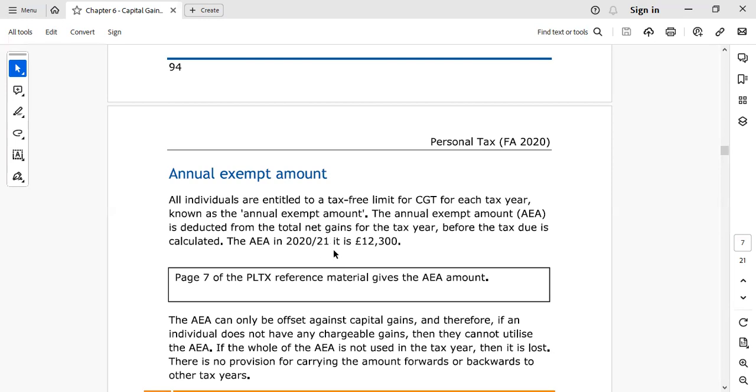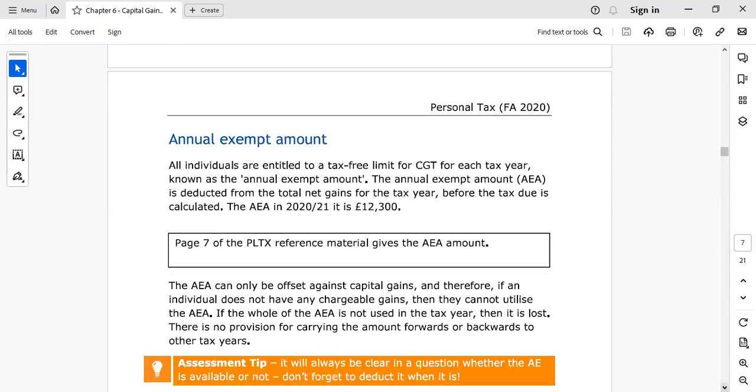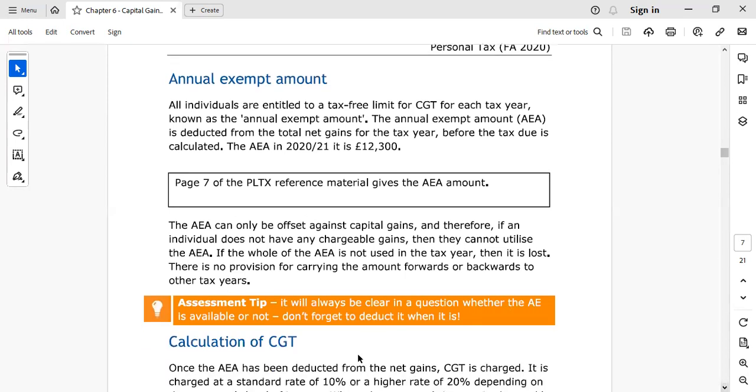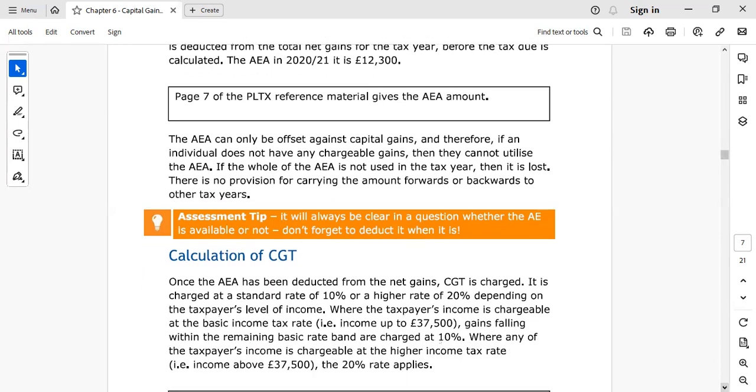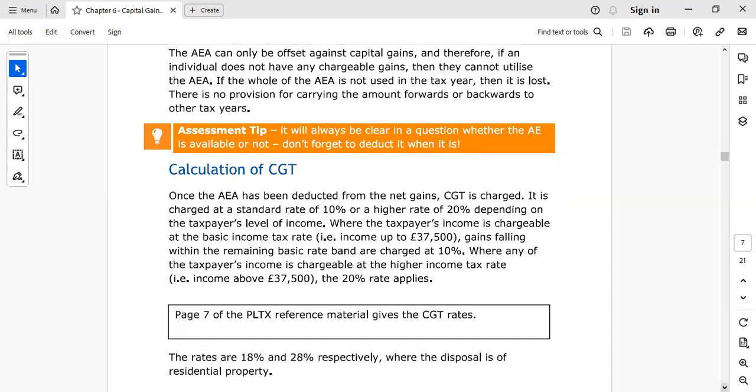It has been changed now. It will always be clear in a question on your exam whether the AE is available or not. Don't forget to deduct it when it is. So now come to the main question, how we will calculate the capital gains tax.